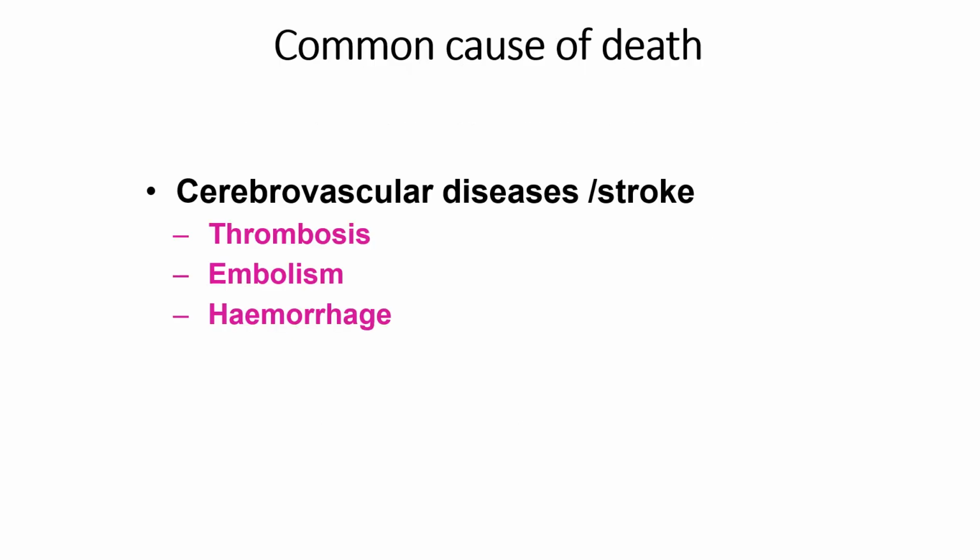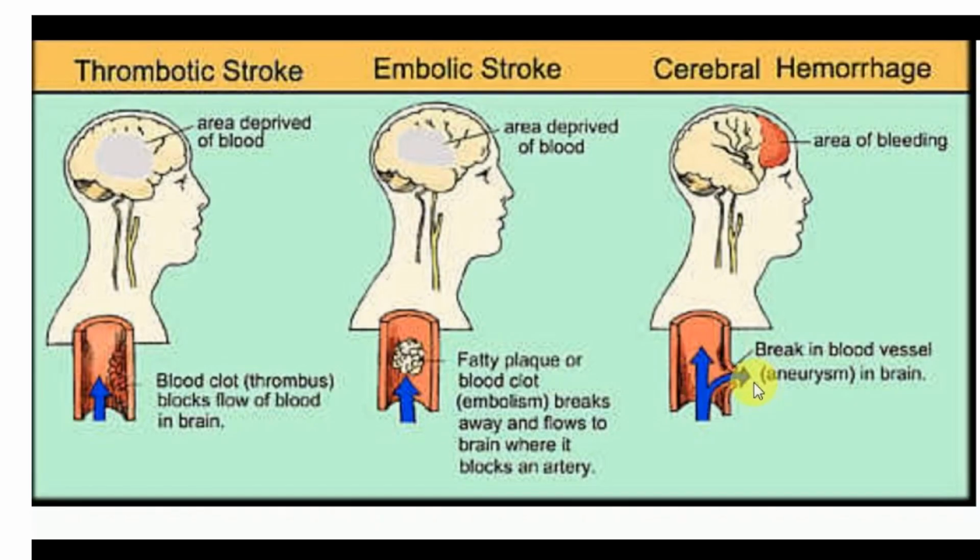There may also be death. Common causes of death include cardiovascular disease or stroke. Stroke may be due to thrombosis, embolism or hemorrhage, so there are three types of classification. What is a thrombotic stroke? Here you can see this area is deprived of blood because a blood clot, a thrombus, blocks the flow of blood in the brain. In the arterial pattern there is a presence of fat or plaque thrombus, which may lead to a lack of blood supply to the brain. So this area is deprived of blood.